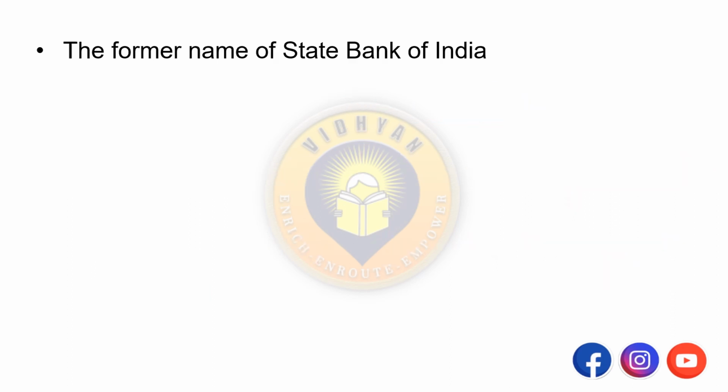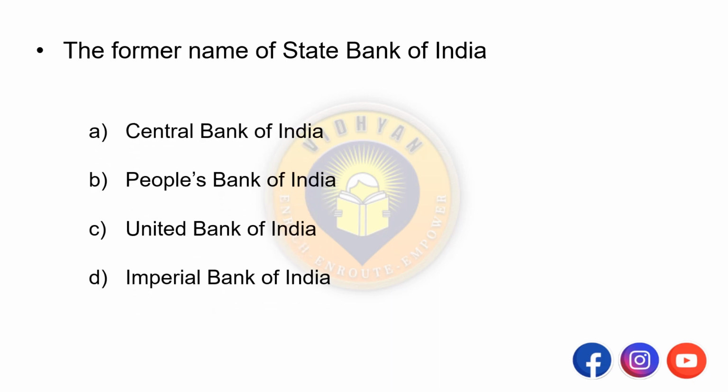Next question. The former name of State Bank of India is? A. Central Bank of India, B. People's Bank of India, C. United Bank of India, D. Imperial Bank of India.